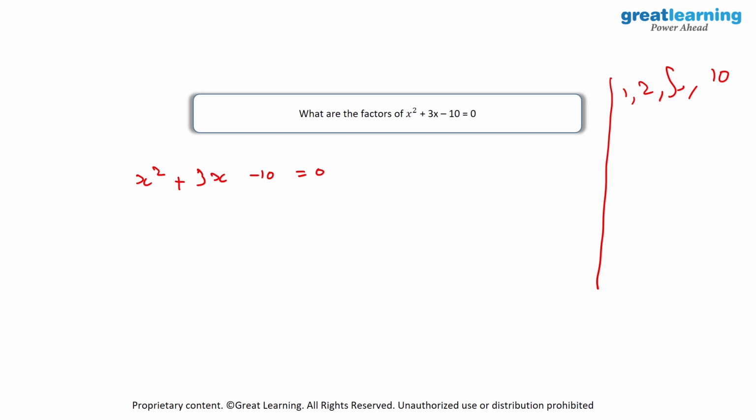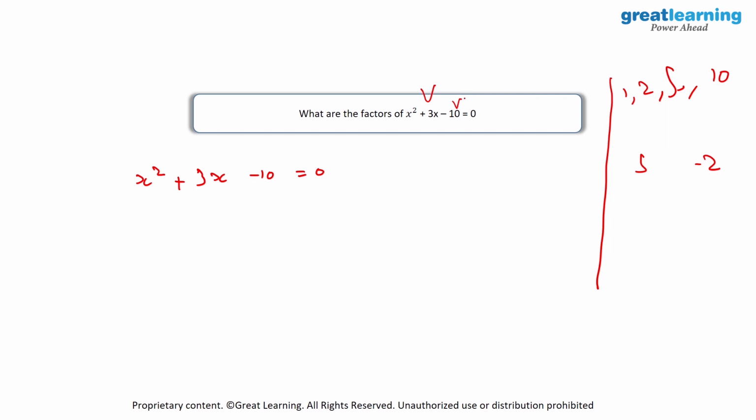Now, we need to choose two of these factors such that the addition of these two will result in 3 and the multiplication of these two will result in minus 10. So in that case, we can have 5 and minus 2, because 5 into minus 2 will be equal to minus 10, which is your last term, and 5 plus of minus 2 will be equal to 3, which is your second term. So this is how you find out the factors.